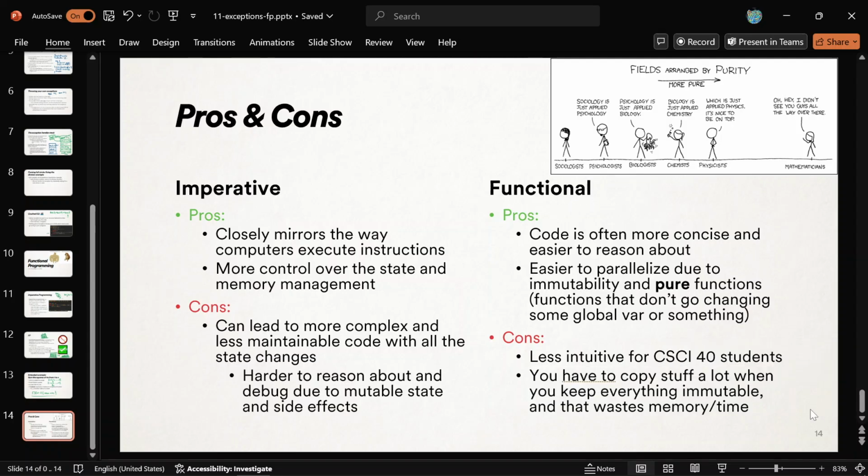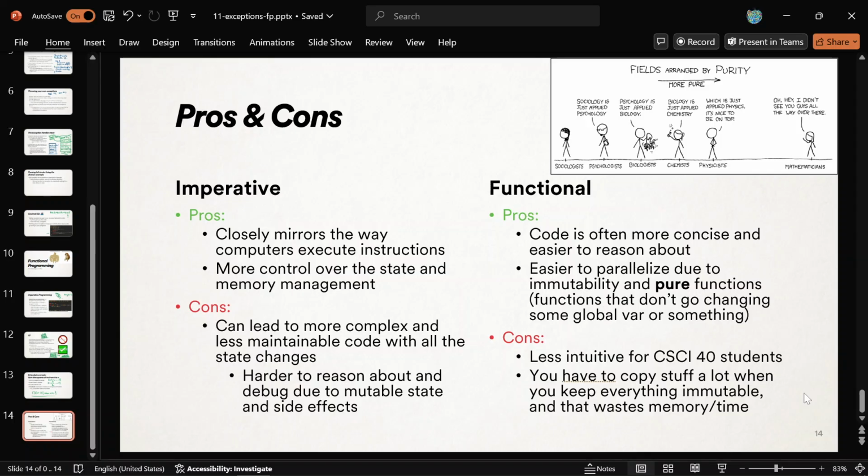And that's going to waste memory and time. But sometimes you have a good enough language and a good enough compiler, and it will deal with that for you, and you'll get the efficiency of imperative while you get the easy understandability of functional programming.